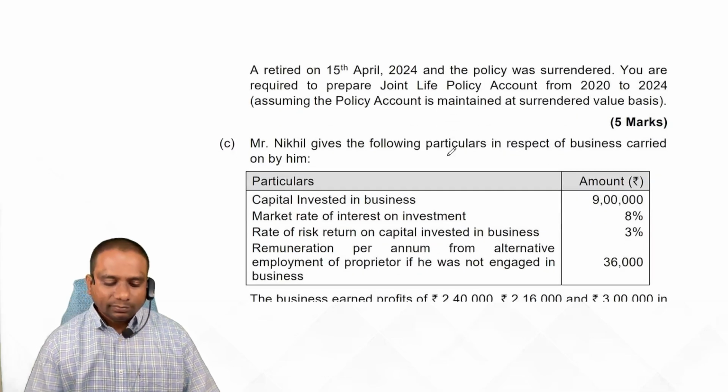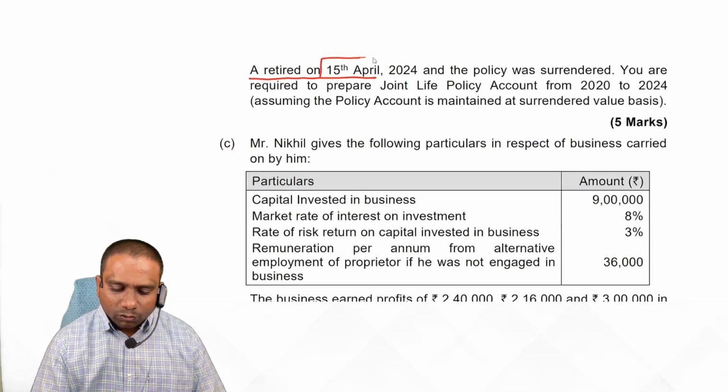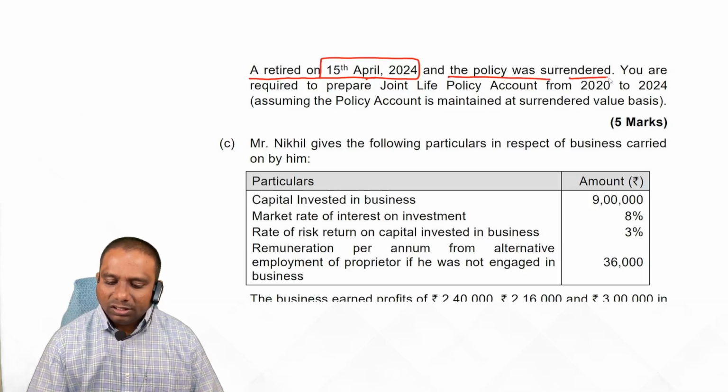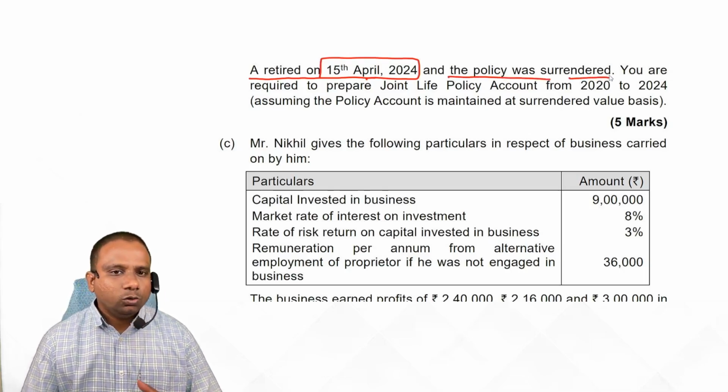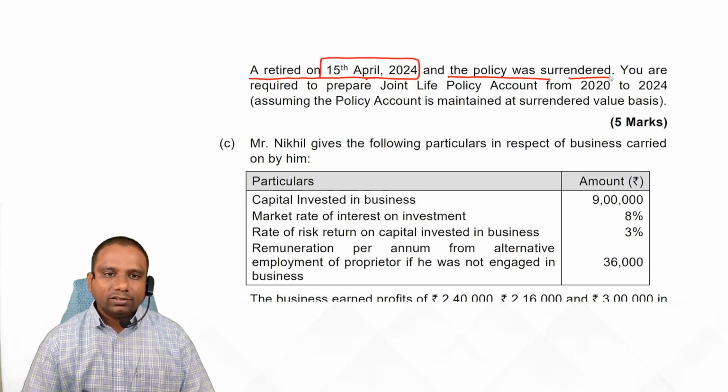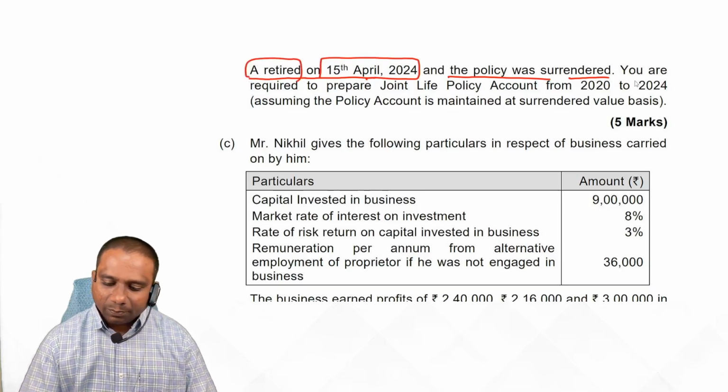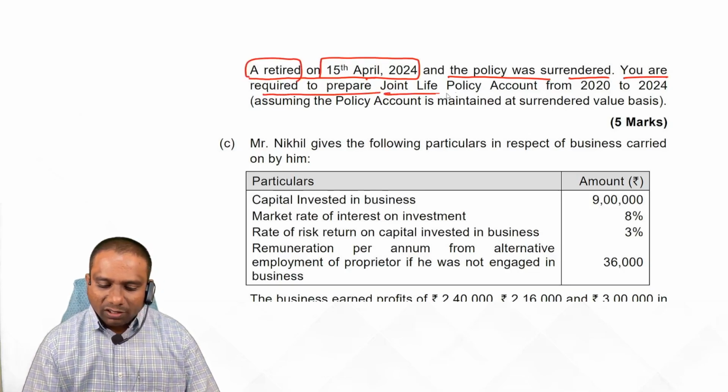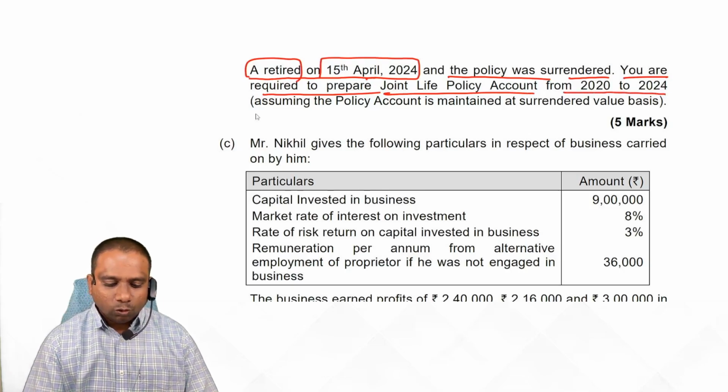Fine. A retired on 15th April 2024 and the policy was surrendered. See, in case of retirement, generally what we do, we surrender the policy. But in case of death, we get the full policy amount. But here what is the case? A retired. You are required to prepare the joint life policy account from 2020 to 2024, assuming the policy